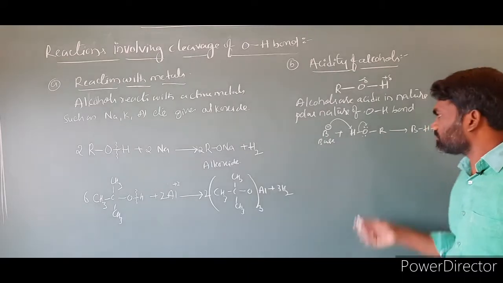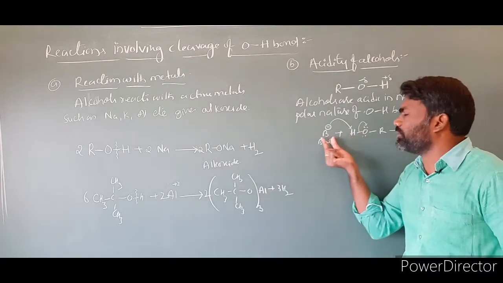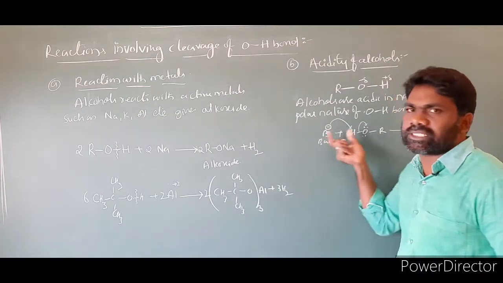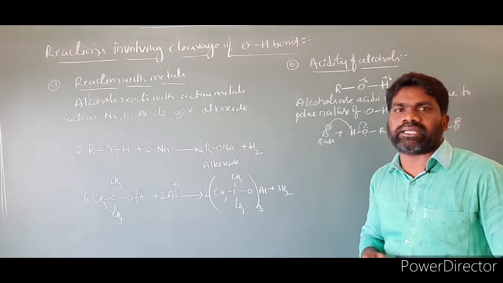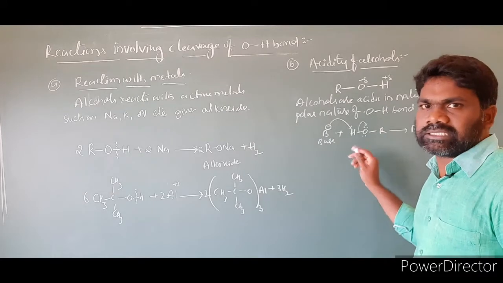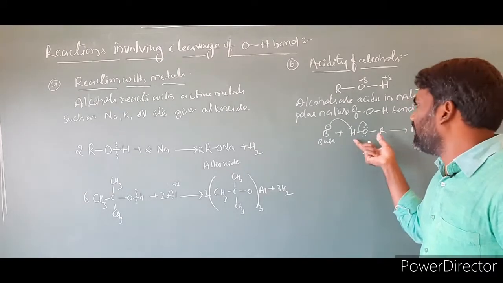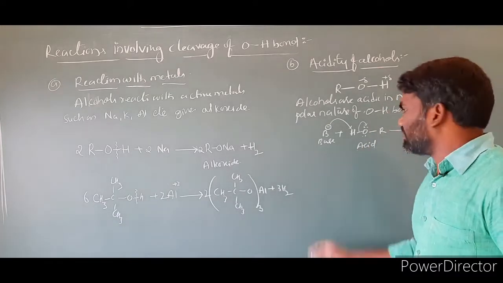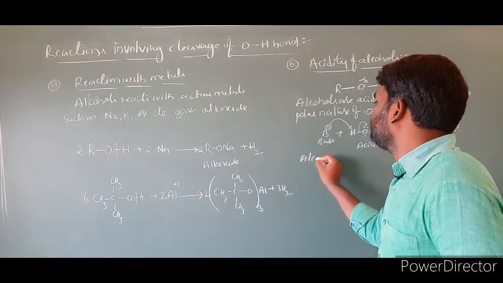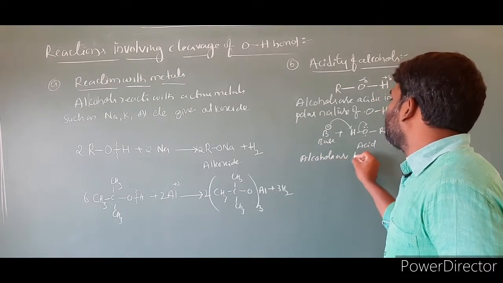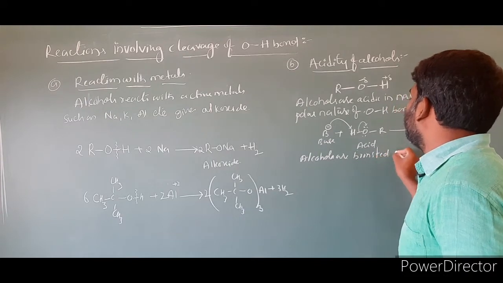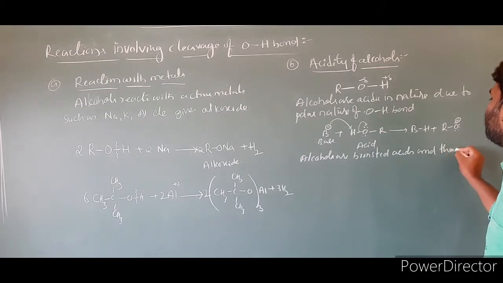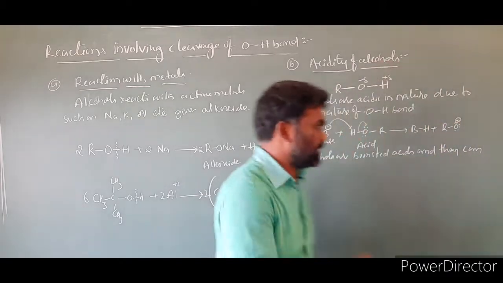Now the point is that this alcohol donates a proton to the base. According to Bronsted, proton donors are called acids and proton acceptors are called bases. So according to the Bronsted-Lowry acid-base theory, alcohols are acidic in nature and can act as acids. The simple point is: alcohols are Bronsted acids, and they can donate a proton.